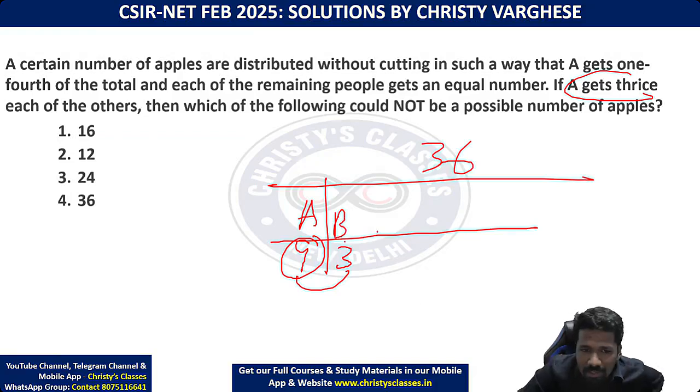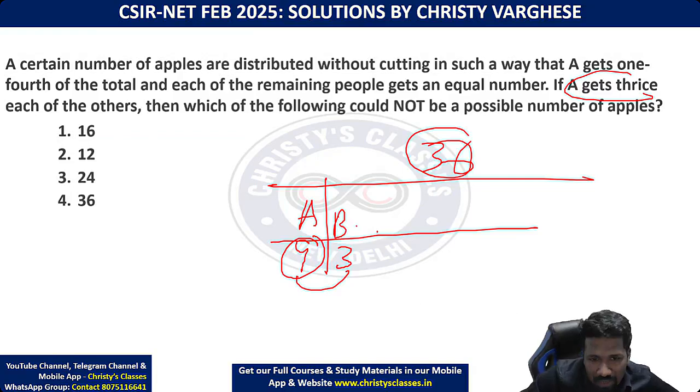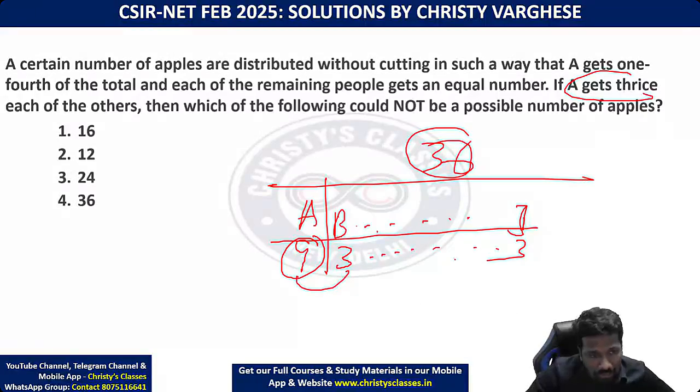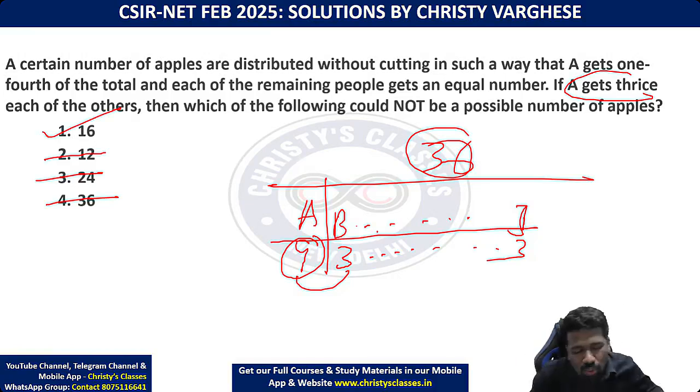So 3 apples means remaining apples is 36 minus 9. 36 minus 9, 27. So how many people are needed? 9 people are needed. 3, 3, 3, 3, 3, 3, 3, 9 people. 3 into 9 is 27. You can make it theoretical. You can generalize it. But today's lecture, we are trying to get answers as soon as possible. When we discuss the detailed theory, I will explain.